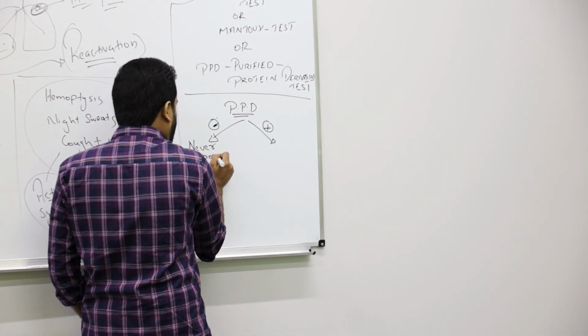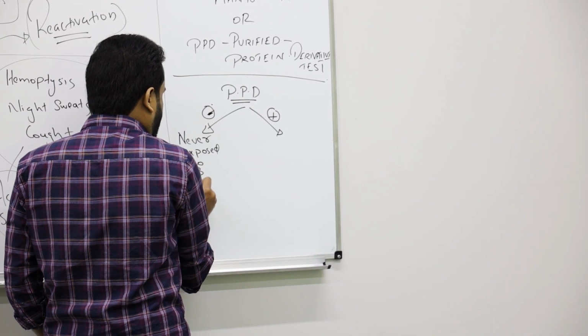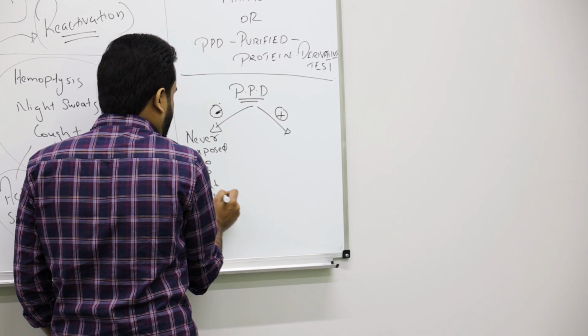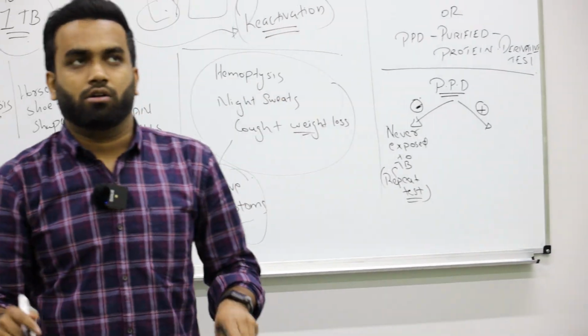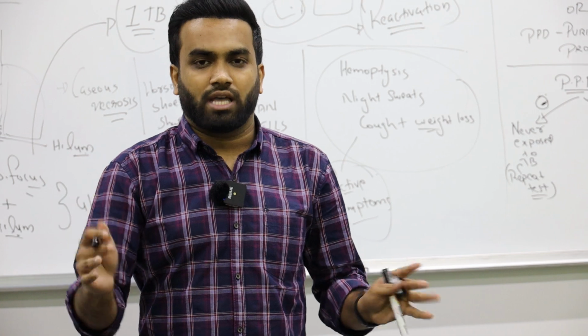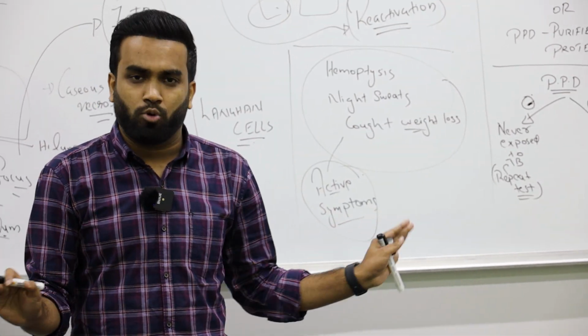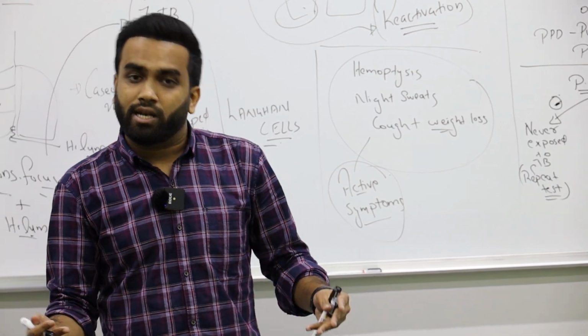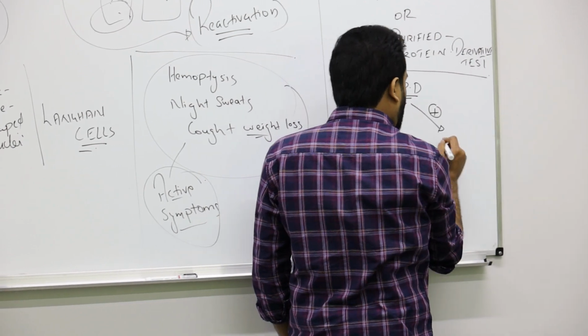Never exposed to TB. So you can repeat the test, maybe after 6 months again, if you are suspecting again or you want a TB negative certificate. If they are negative, you were never exposed to TB, so forget about it. Or if you really want to check again, you can check after 6 months. If they are positive, it means you are exposed.